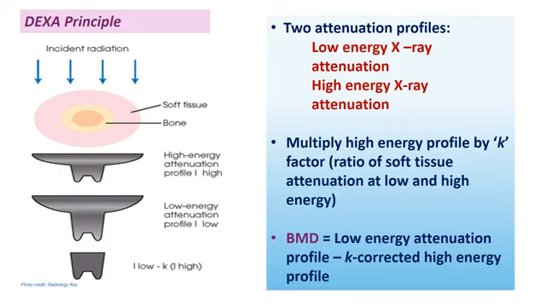Radiation falls over the body. Body means bone and soft tissue. From this radiation, we are getting a high energy attenuation profile as well as a low energy attenuation profile from bone and soft tissue. After getting the high energy attenuation profile, we multiply this with the kappa factor, that is the ratio of soft tissue attenuation at low and high energy, and subtract this from the low energy attenuation profile, and the value is bone mineral density.